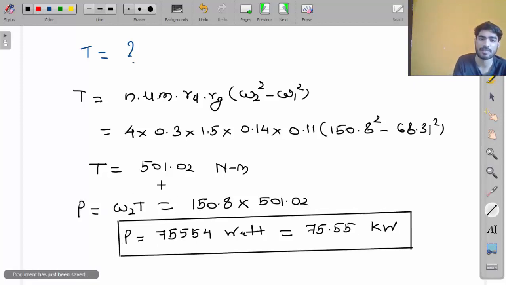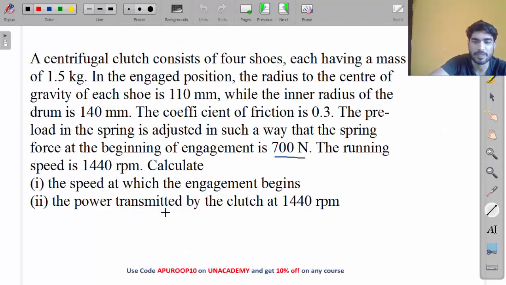Okay, torque will be this. So we have calculated torque. T into omega is power. You can put omega equals 2 pi n by 60, so it becomes 2 pi nt by 60. Otherwise, directly put omega. T into omega is power. Okay, so do you understand what we have seen today?